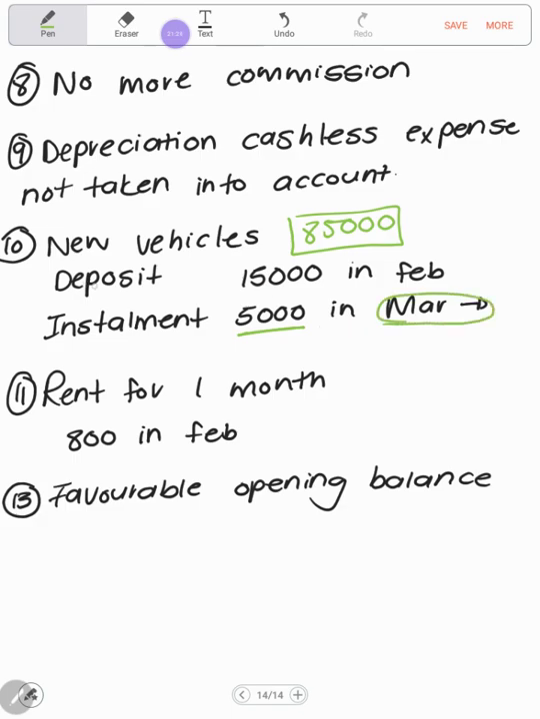However, you did pay the deposit of 15,000 Rand in Feb. It will be on separate lines. That will be in its own line, and the installment will be in its own line as well.